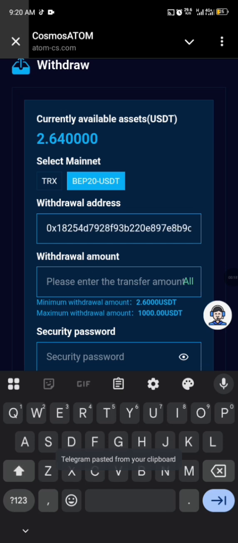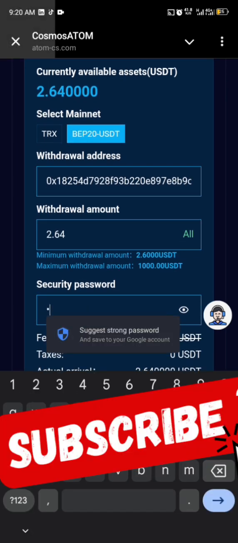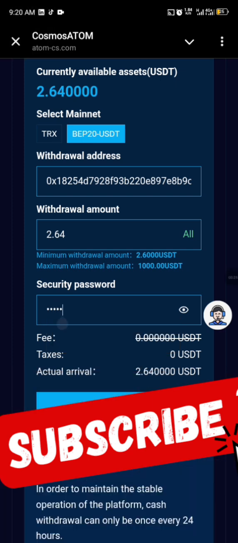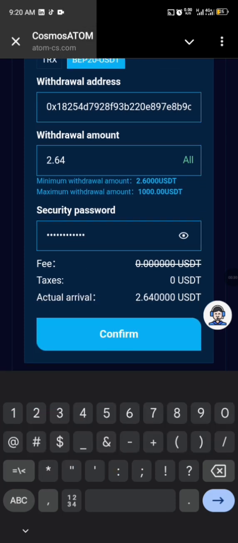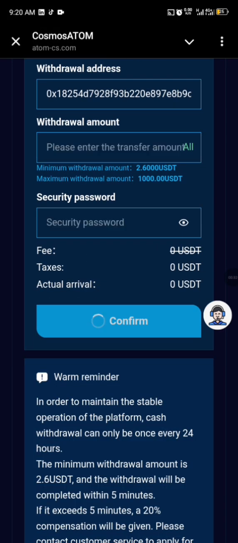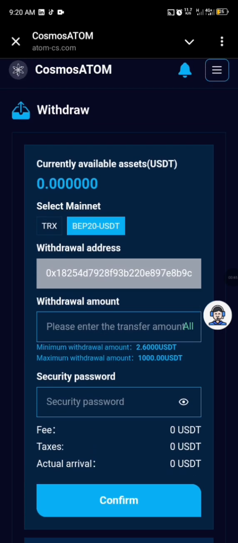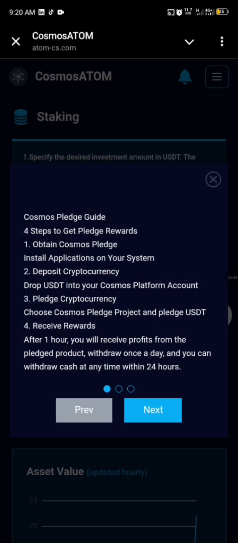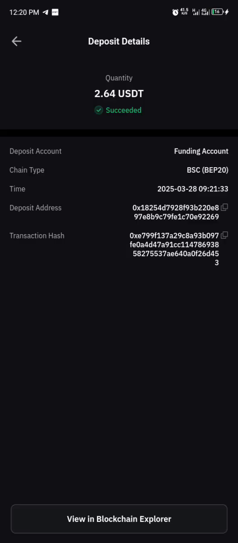All right, now I need to input the amount I want to withdraw. I have $2 in my account right now. So I input the $2 and I input my password to receive the money. This is my password. Let me put it. I click on confirm, and the withdrawal is successful. If you come down and check, you see that the amount is 0 now. Here is my own wallet page, and you see in the balance that the money has entered my wallet within 5 minutes of withdrawing.